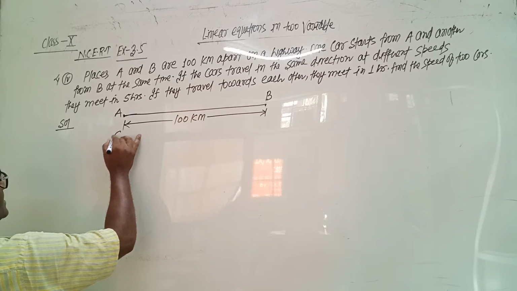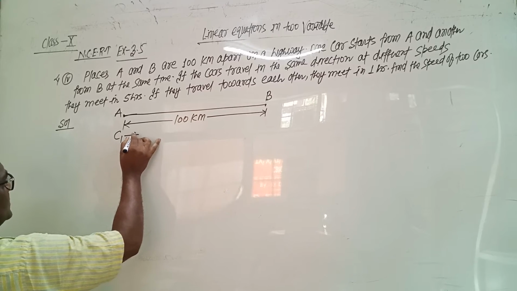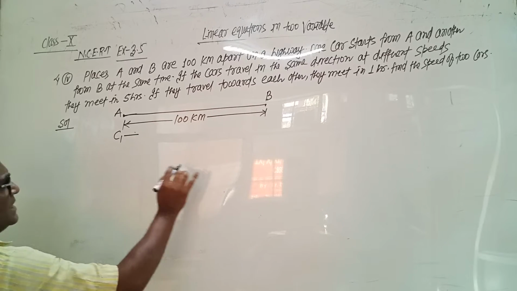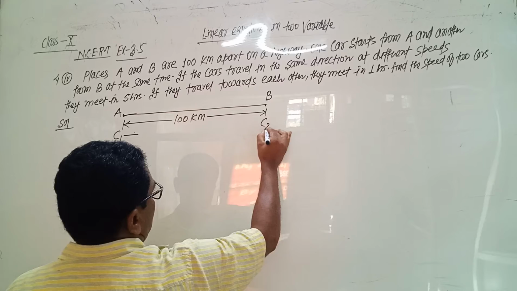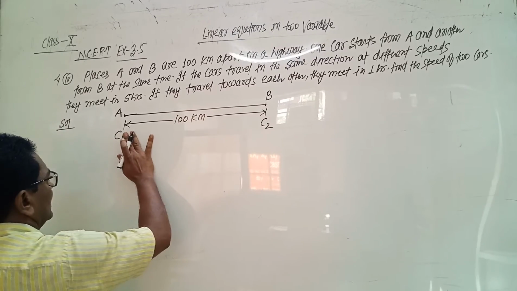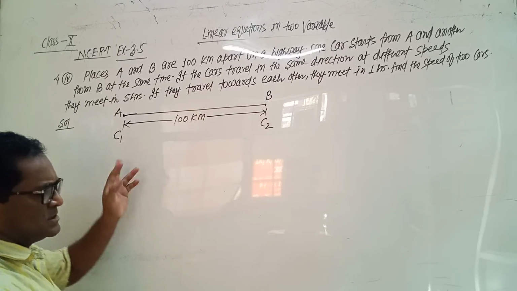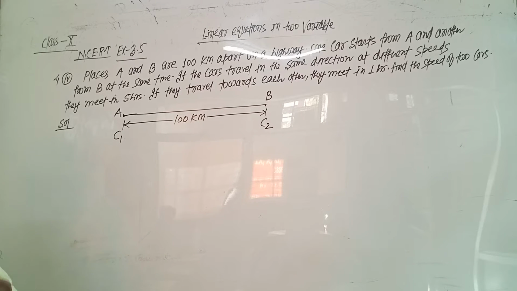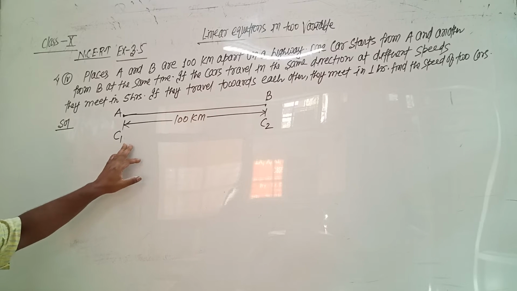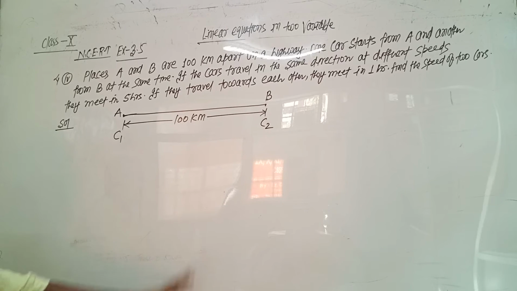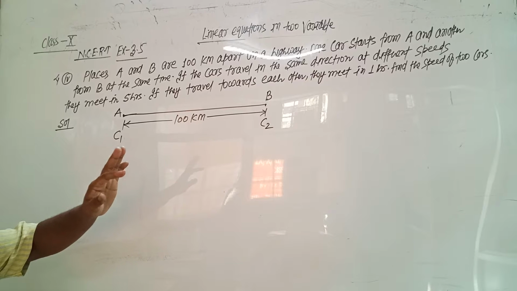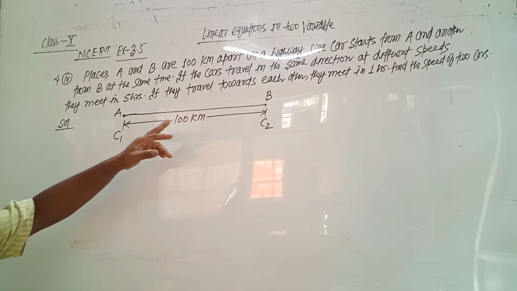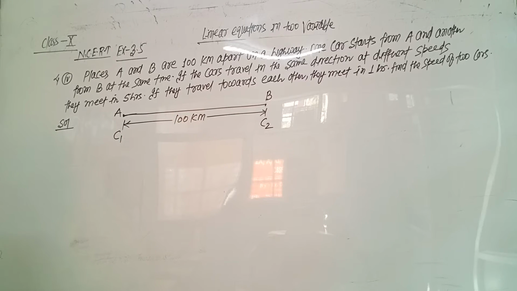Suppose car C1 starts from A and car C2 starts from B. There are two cars, car C1 and car C2. Car C1 starts from point A and car C2 starts from point B. So one car starts from A and another from B at the same time.